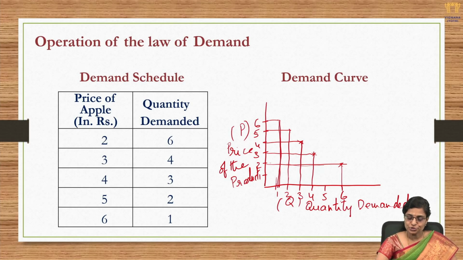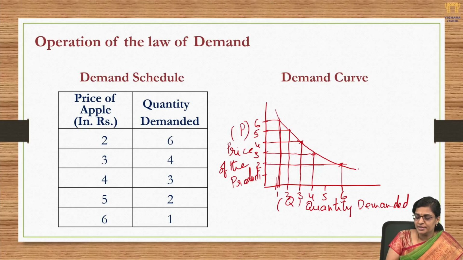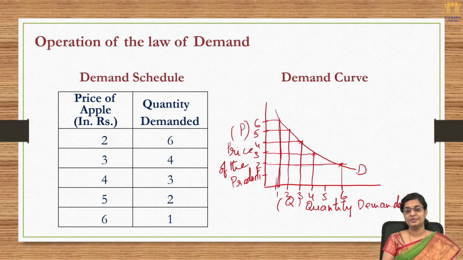So, when you try to join all these points and obtain a curve, this is what is called the demand curve. So, this denotes what is happening to the demand of a particular product as there is a change in the price of that particular product. So, what do we observe?